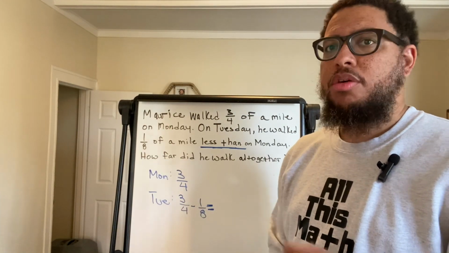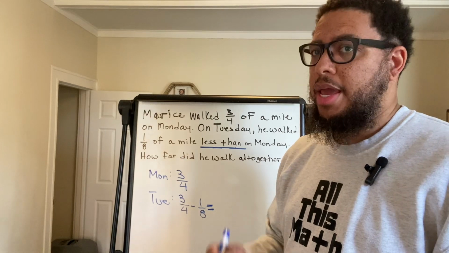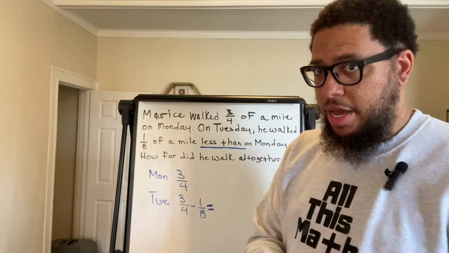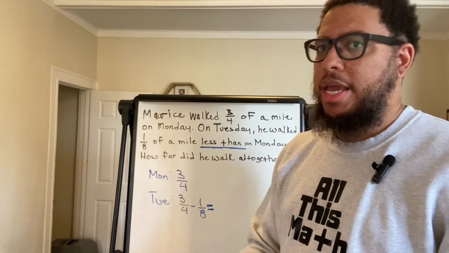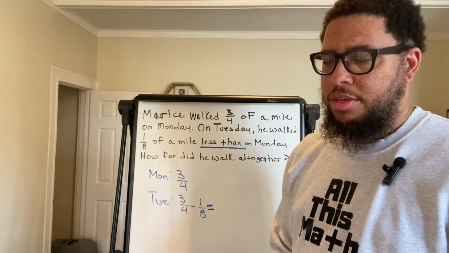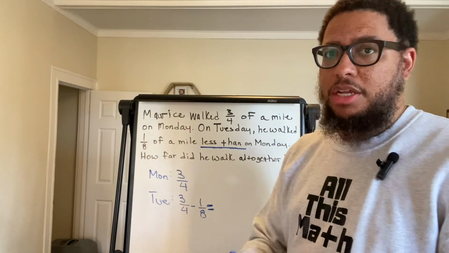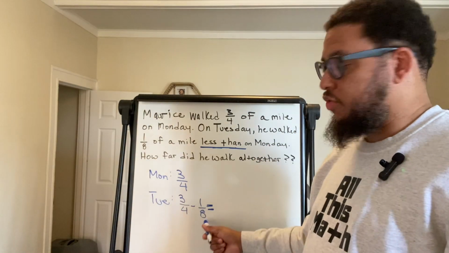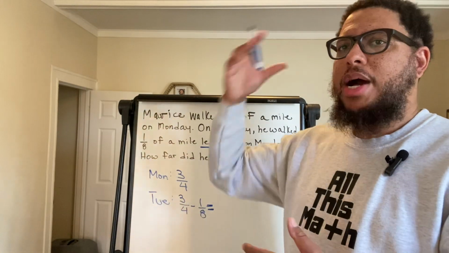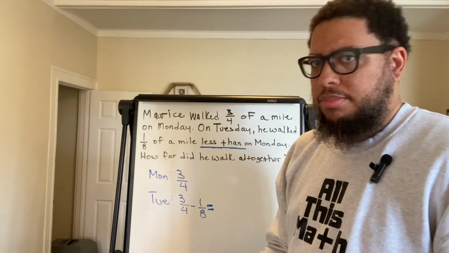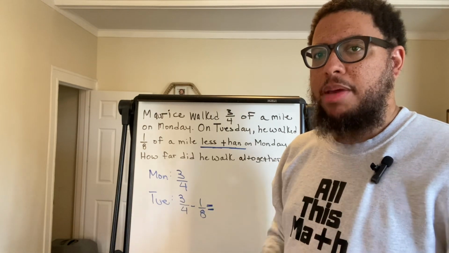I'm going to say it again. 4 times 2 equals 8. 8 times 1 equals 8. You see how they both multiply into 8? That's why 8 is the lowest common denominator. 32 is also a common denominator because 4 times 8 will give you 32 and 8 times 4 will give you 32. But why deal with 32 when you could just deal with 8? You want the smallest number because that's going to make the math simpler.